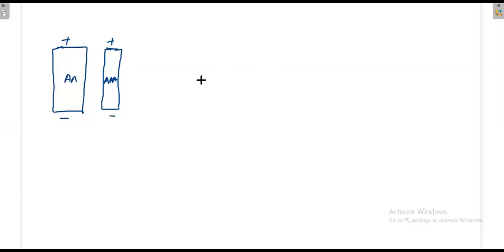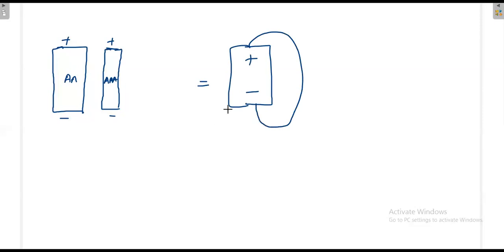See what happens if I take one battery with plus and minus terminals. If I short circuit it, what will happen? It will lose the properties of the battery. Plus and minus will come together, or infinite current will flow. Finally that will damage the battery and the property of the battery is lost. Plus and minus will become together, then the battery is lost. The charge inside the battery is lost.